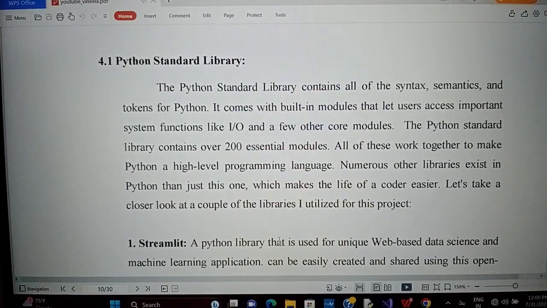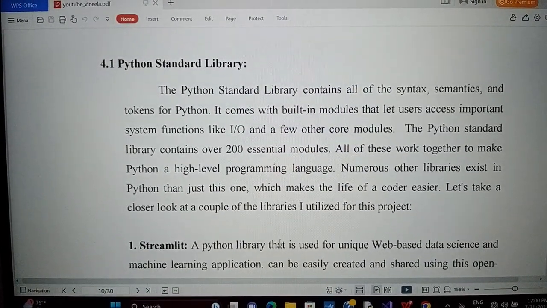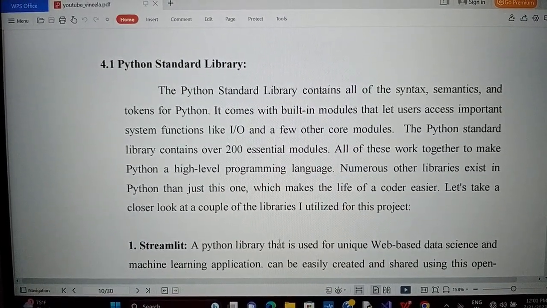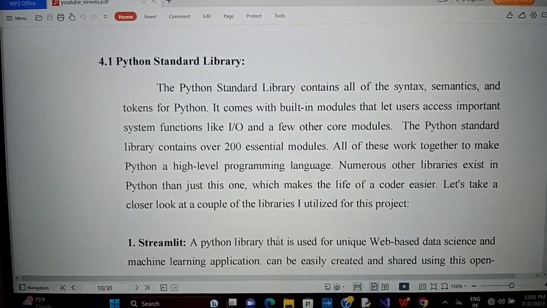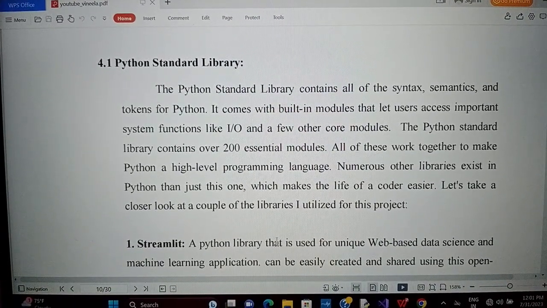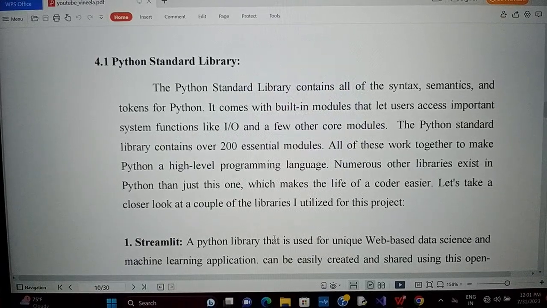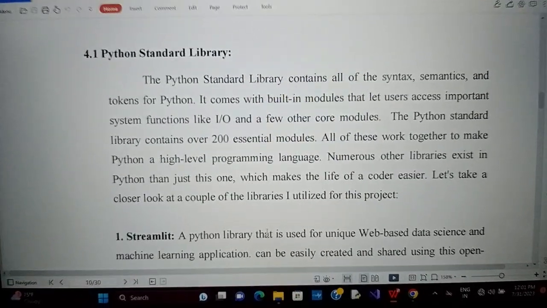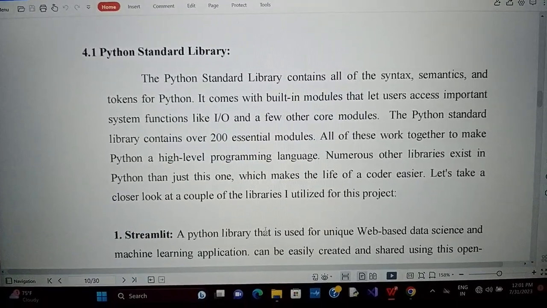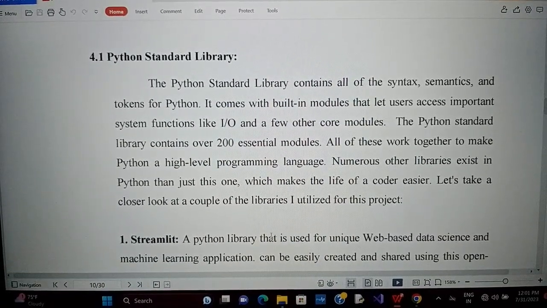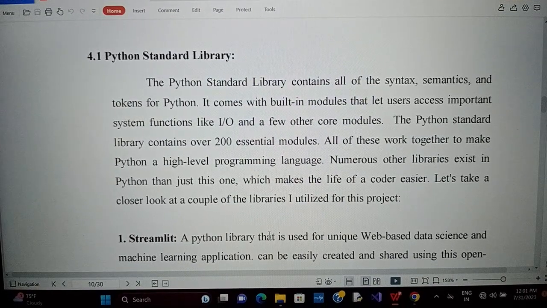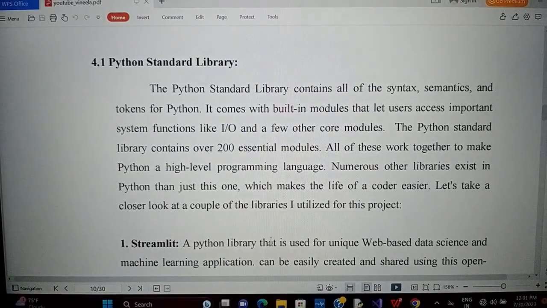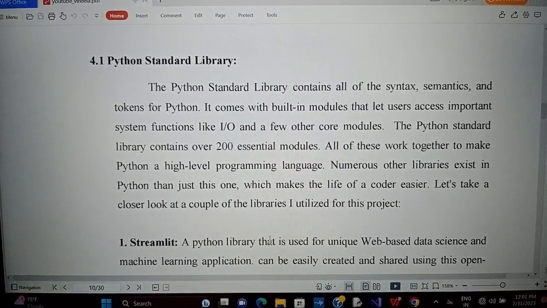Next is the Python standard library. The Python standard library contains all the syntax, semantics and tokens of Python. It comes with built-in modules that let users access important system functions like IO and a few other core modules. The Python standard library contains over 200 essential modules. All these work together to make Python a high-level programming language.